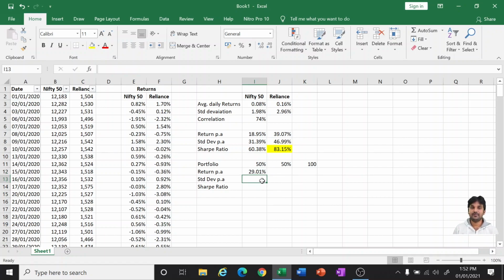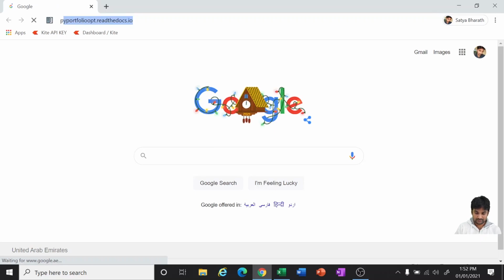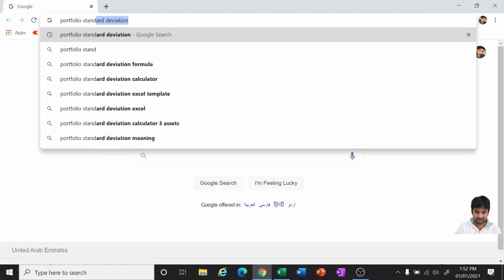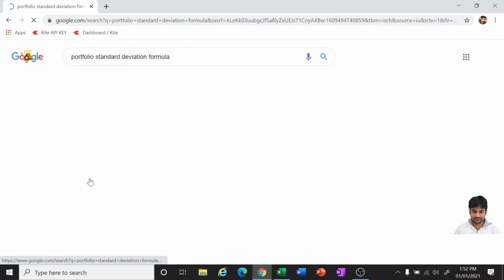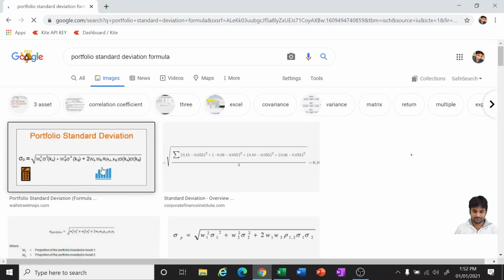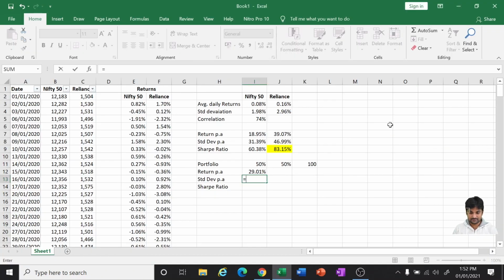Similarly, what will be my standard deviation? Here is the standard deviation formula for the portfolio. You can check it here, but for now I'm just doing it like this.